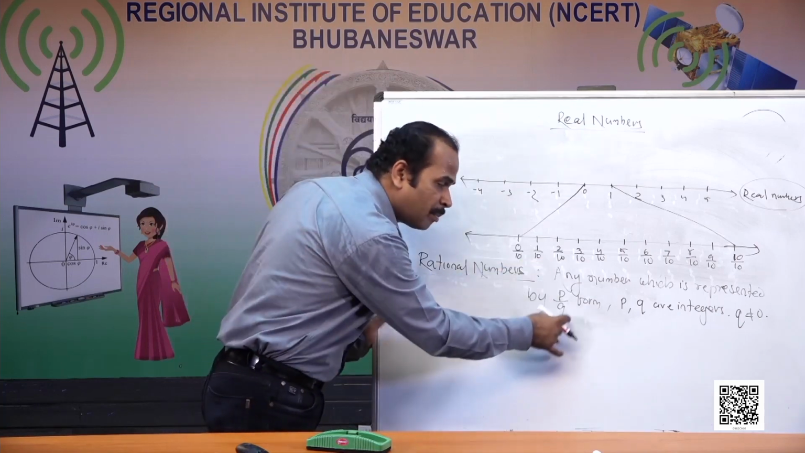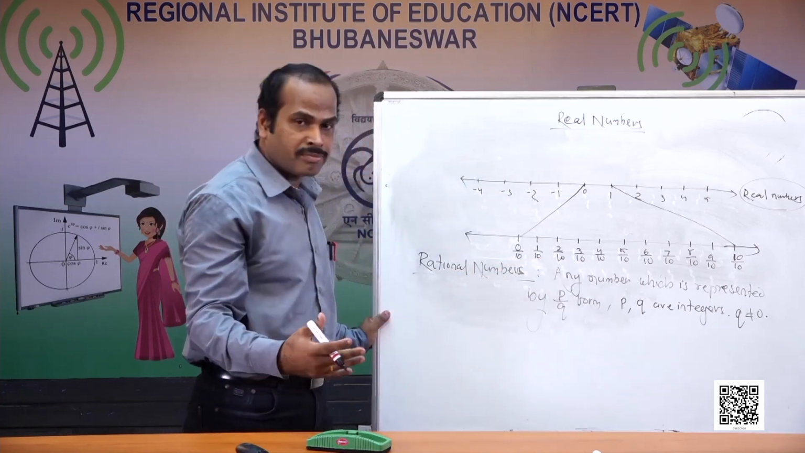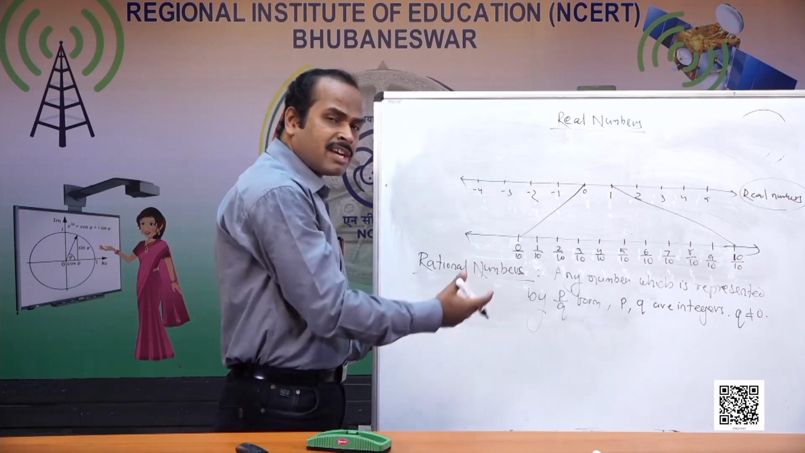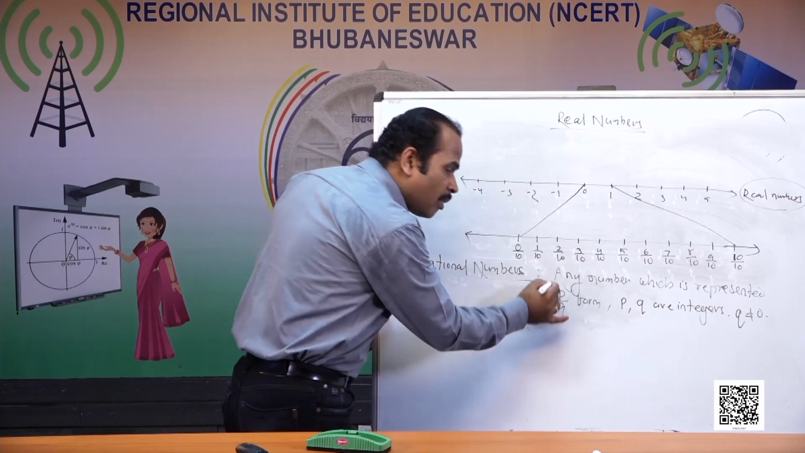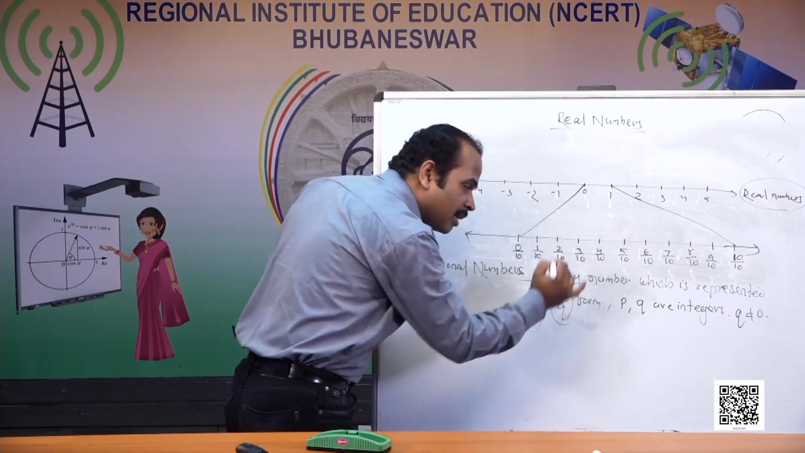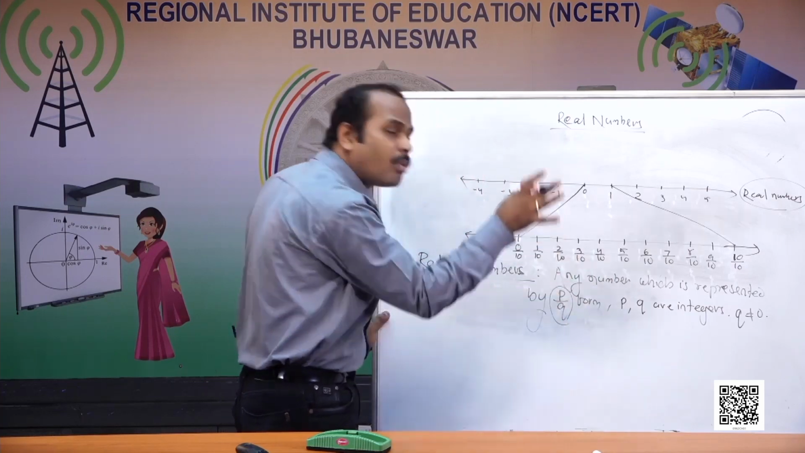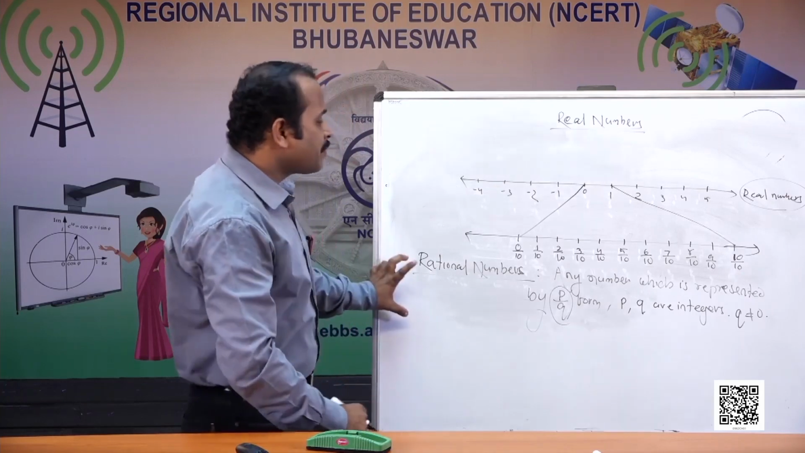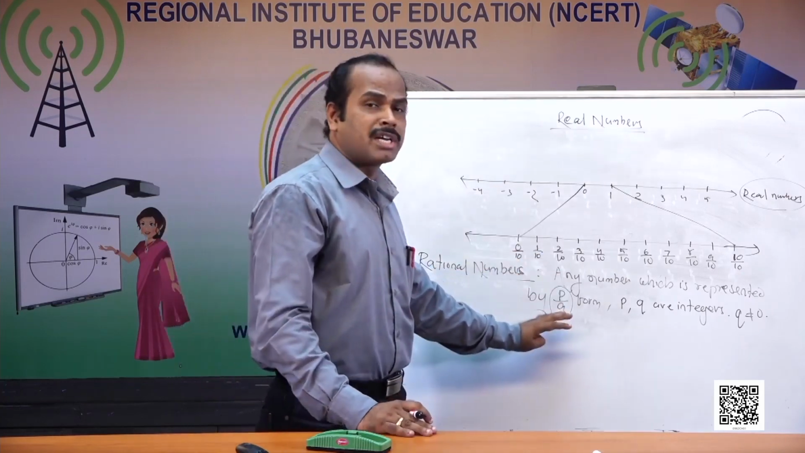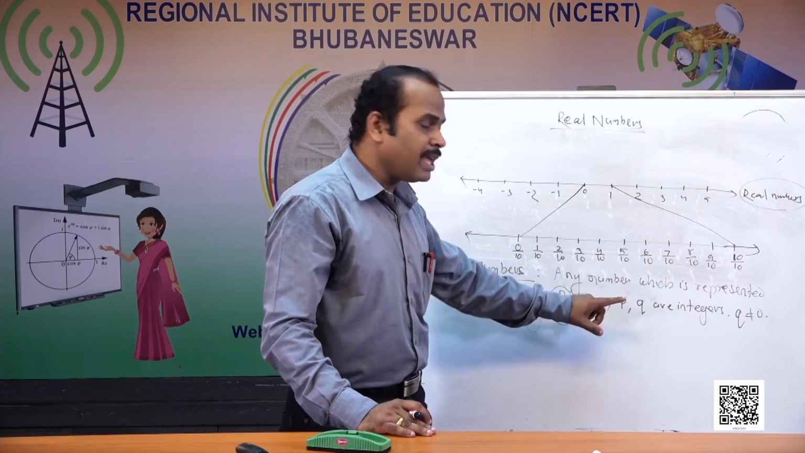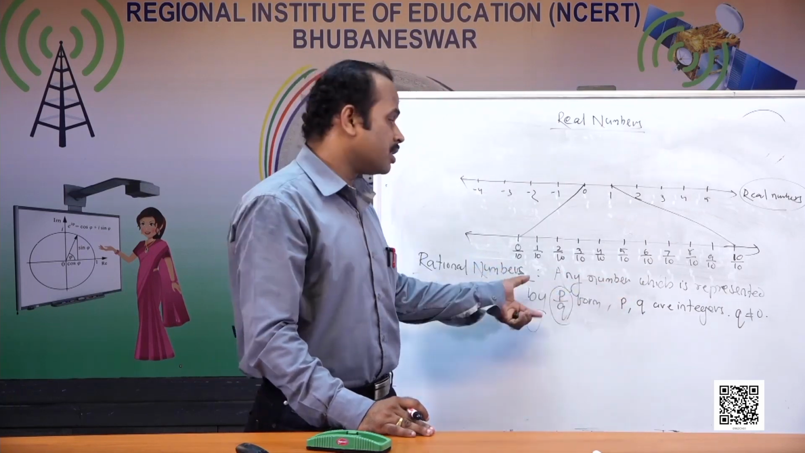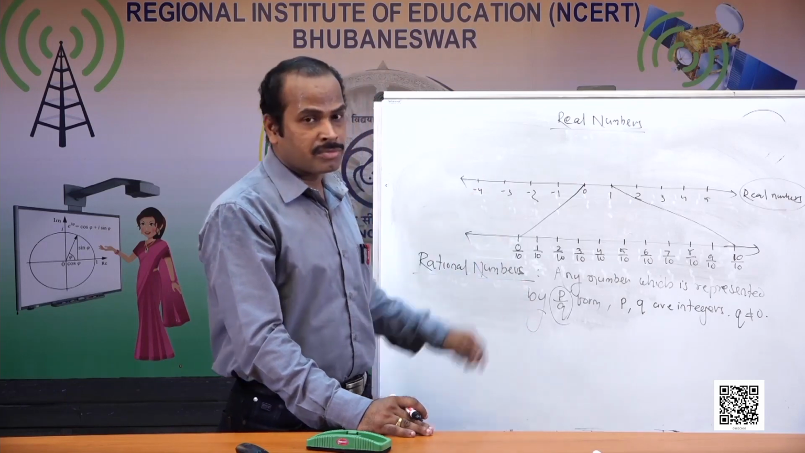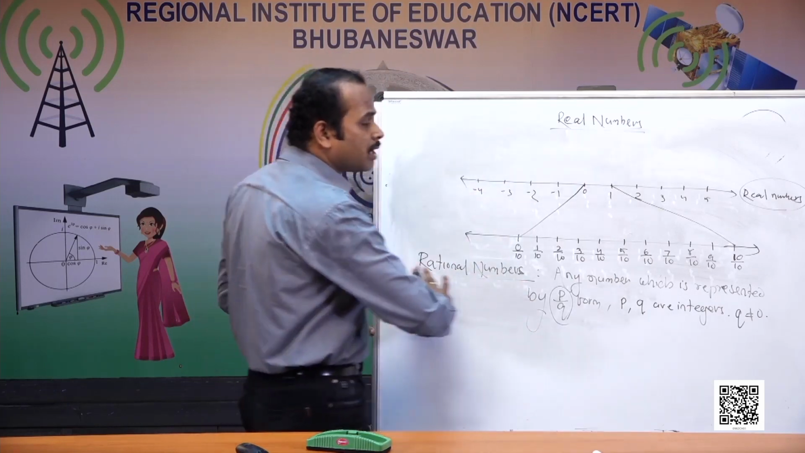That means the highest common factor between P and Q is equal to 1. Even if we do not write this highest common factor, it will be an equivalent fraction, but when I write P by Q as a rational number, the HCF of P and Q should be equal to 1. So any number which can be represented in P by Q form, where P and Q both are integers and Q is not equal to 0, is considered to be a rational number. So now we have come across all the rational numbers.